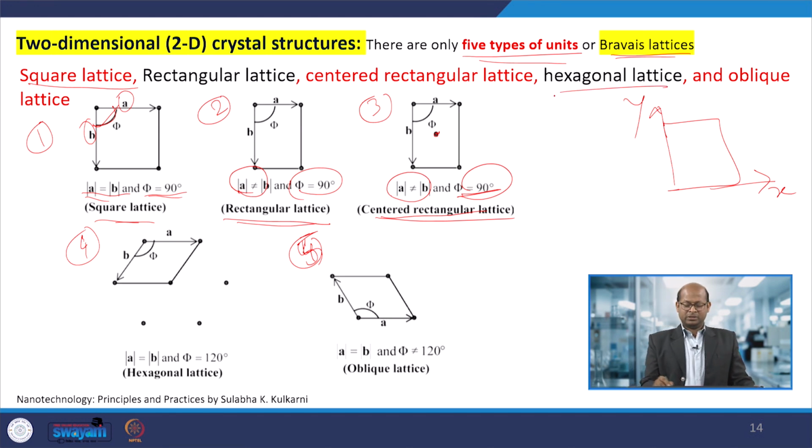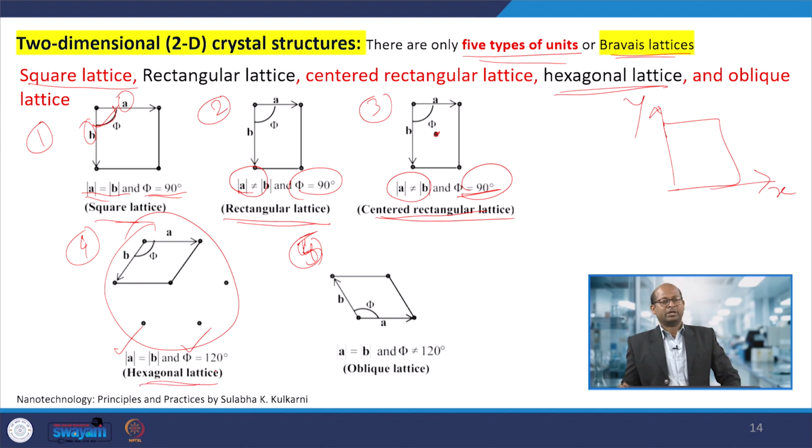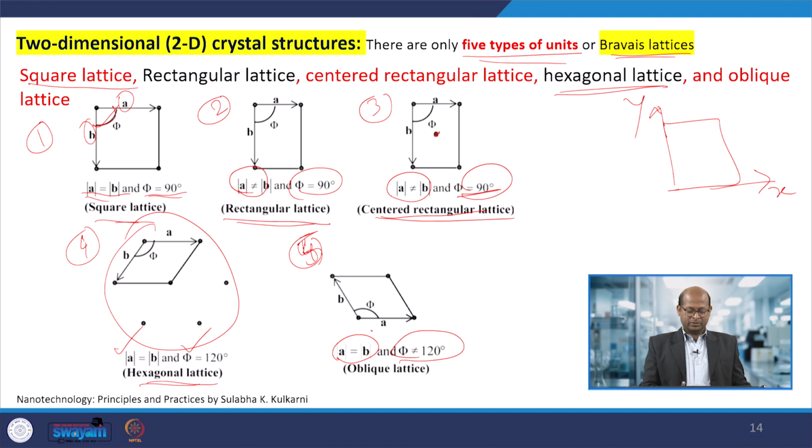And another is the hexagonal type of lattice. Here A and B are both equal and theta is more than 90°, that is 120°. In that case, this type of arrangement of atoms we can say is a hexagonal lattice. And then there is also the oblique lattice, where theta is not equal to 120°, and A and B are equal, meaning this distance and this distance are equal, but the angle is more than 120°. So, then we can say it is an oblique lattice, the 2D arrangement is an oblique lattice.